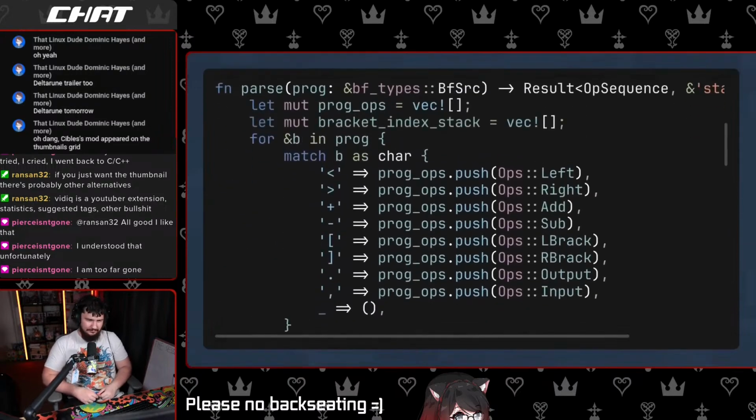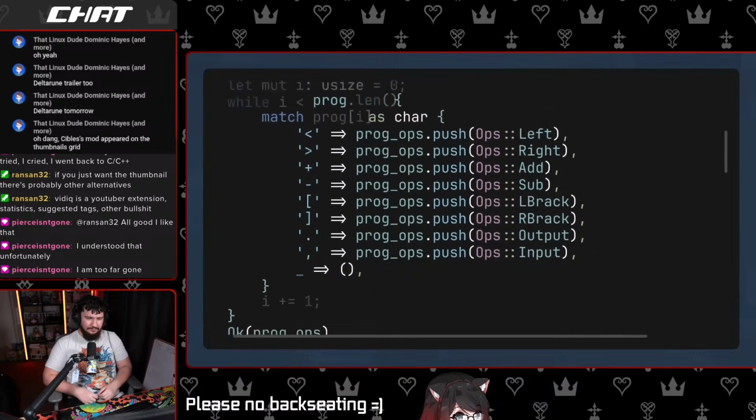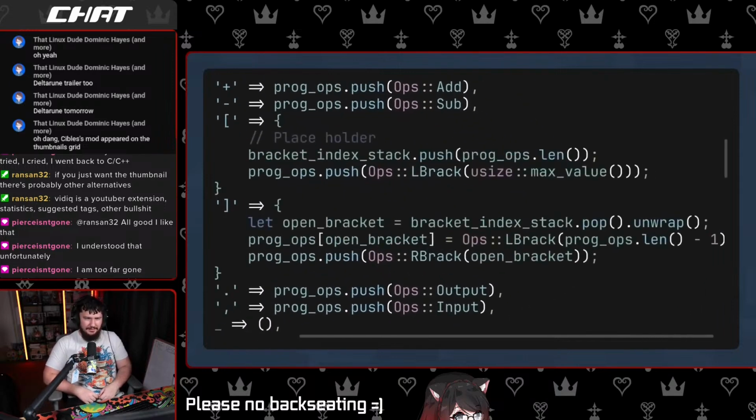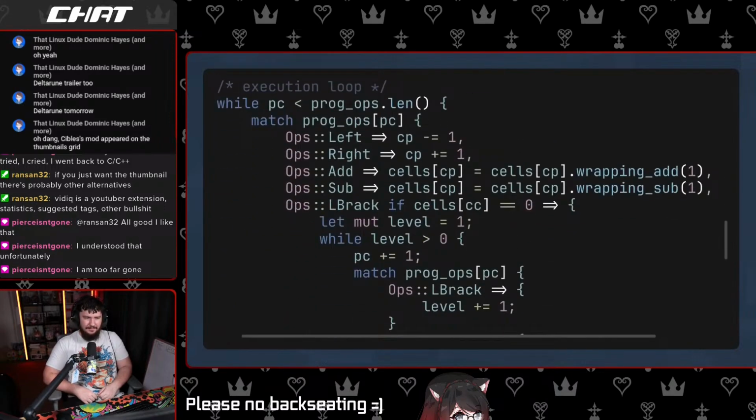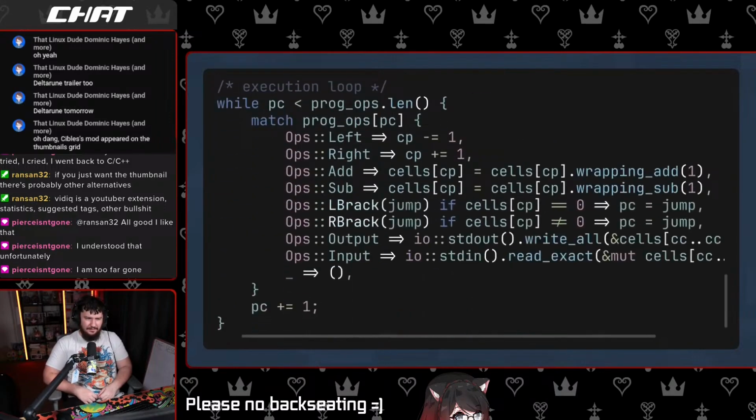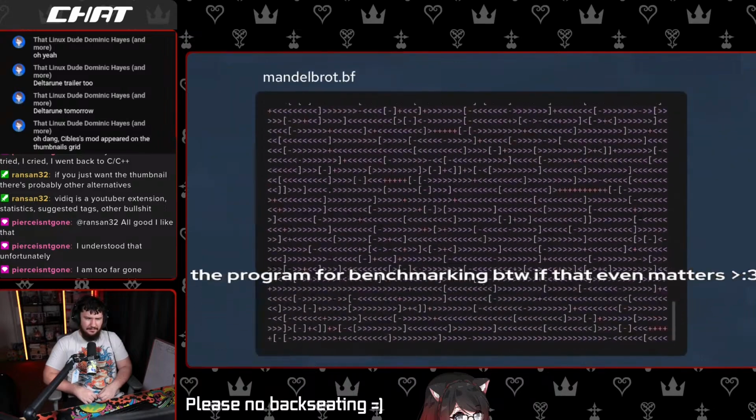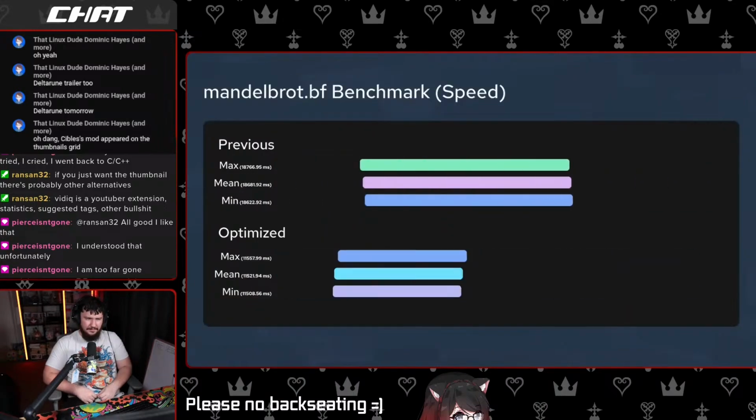Then during the parsing process, we can use a stack to keep track of the indices and store the jumping locations. Now, instead of scanning for the matching brackets every time, we can just jump directly to the target. For most of the Brainf programs, this improves the performance significantly.